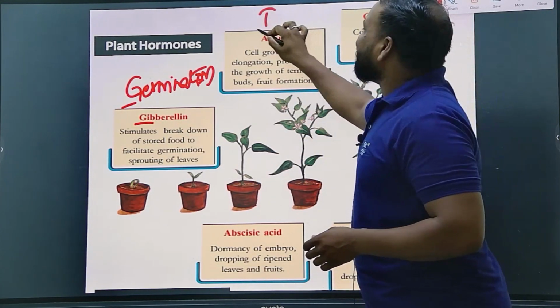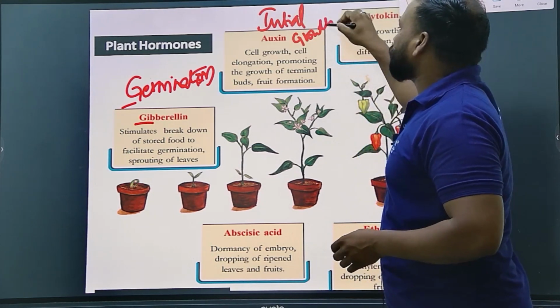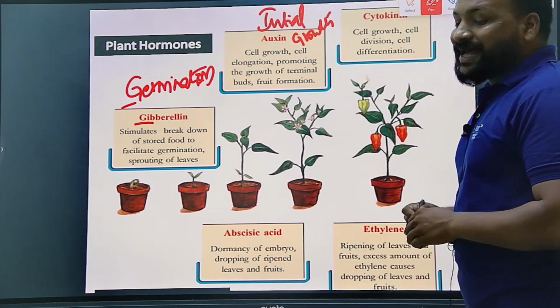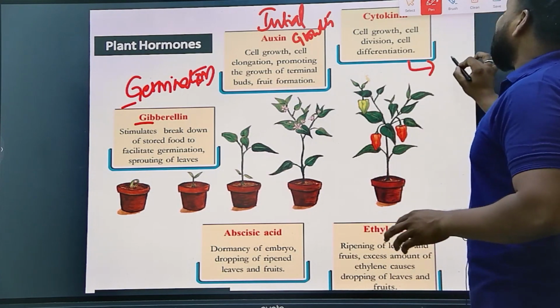Whereas auxin is involved in the initial growth of the plant. It is very, very important for the initial growth of the plant, and thereby cell development.